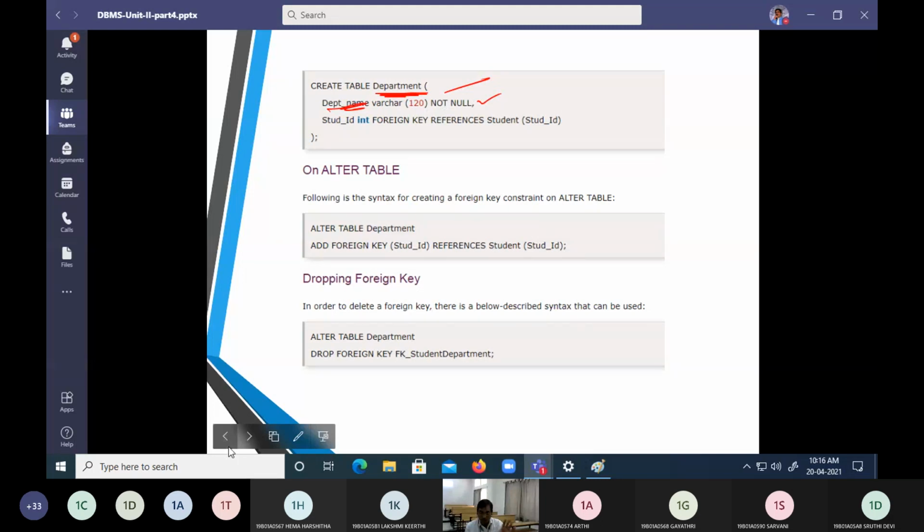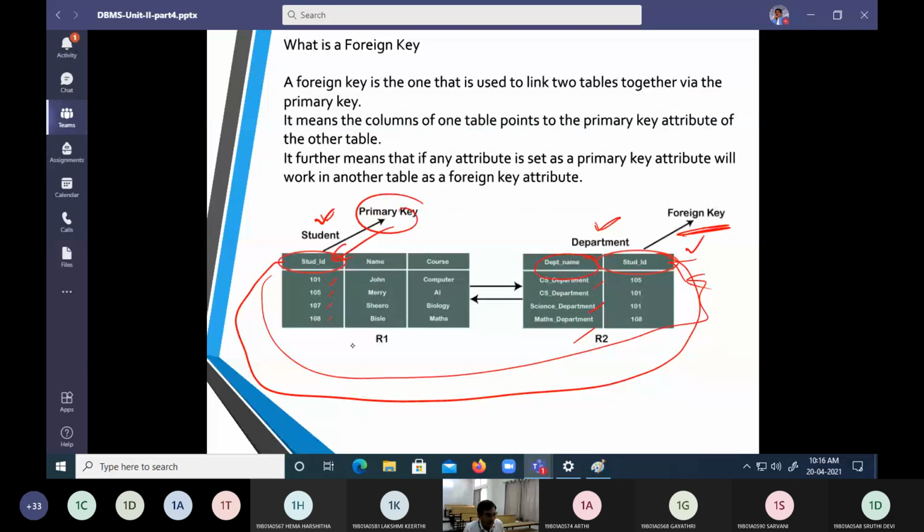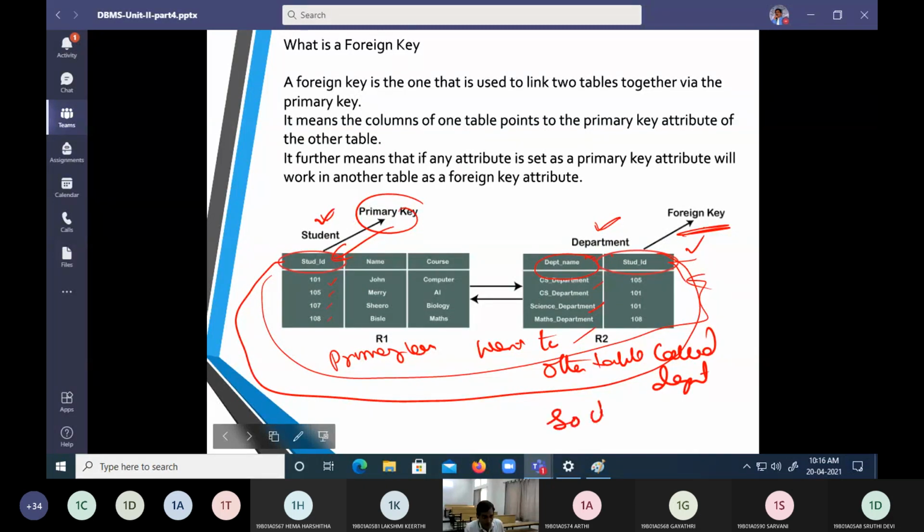Now, see this relation. Student ID is a primary key and it went to another table called department. So it is called a foreign key.